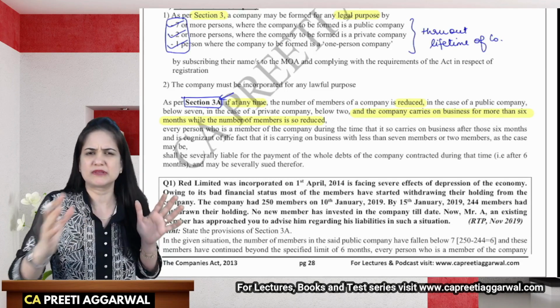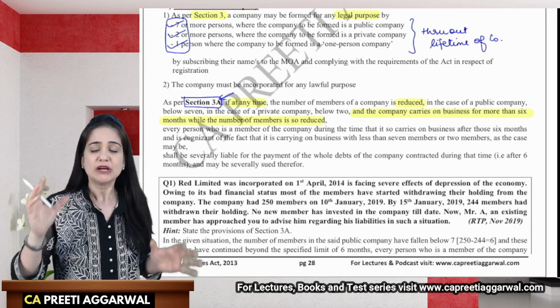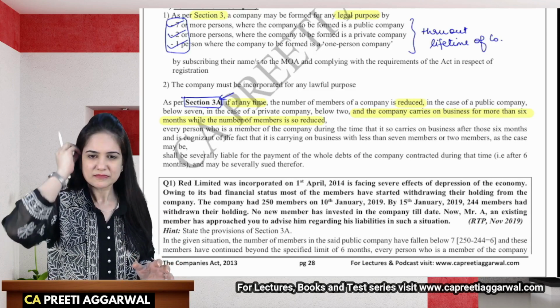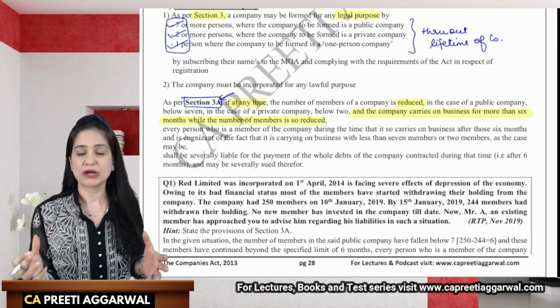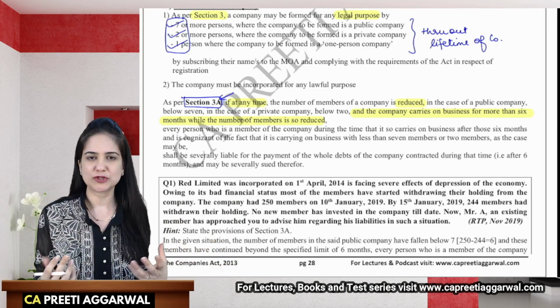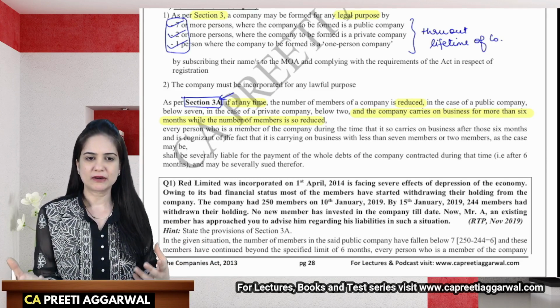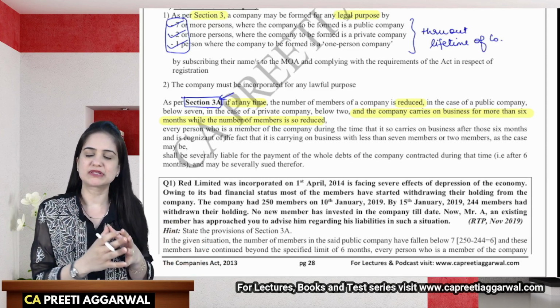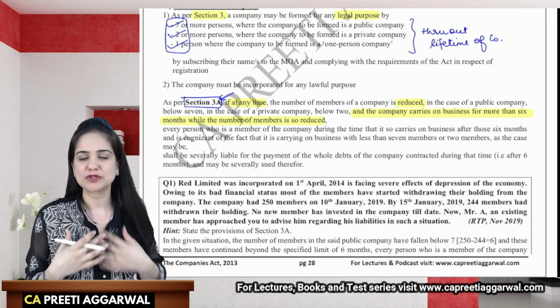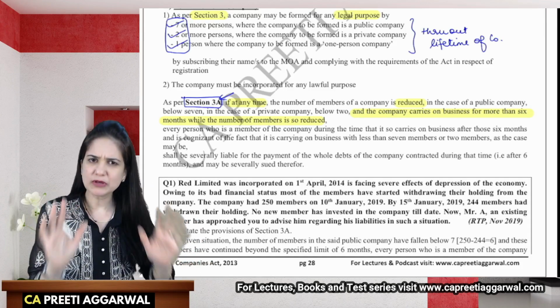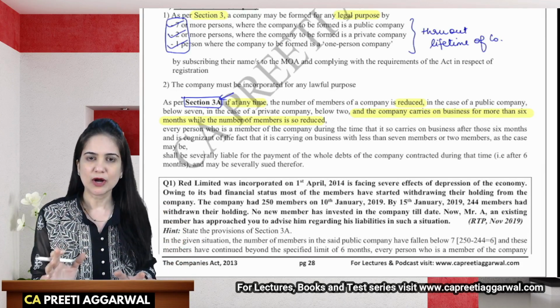See, we give you 6 months time to reinstate that number. We agree that there may be some emergency, or suddenly so many members left, you're in a state of shock, or people died and they were traveling, and you had 7 members, they were traveling, they died, you are in a state of shock. How will you reinstate that number? We are giving you 6 months time to find the right member of your choice.